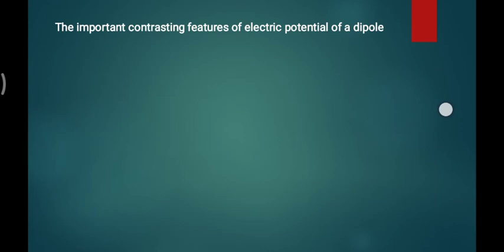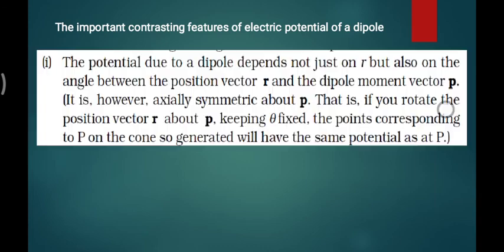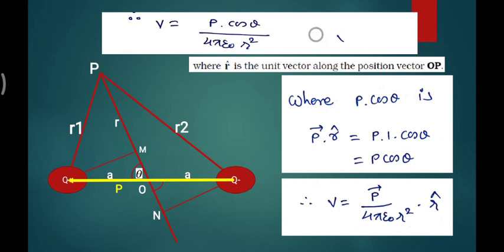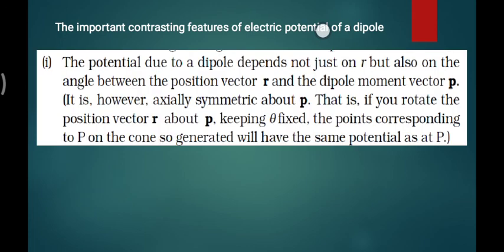Now the important conclusion we made is that the potential due to a dipole does not depend only on r, it also depends on cos theta. It means the angle of alignment where you want to find the point P in space. It also depends on the angle between the position vector r and the dipole moment P.